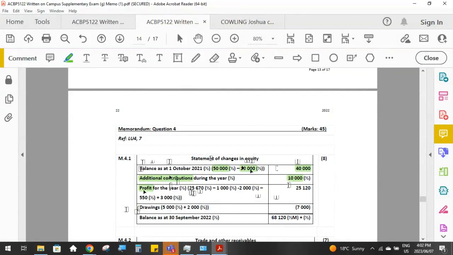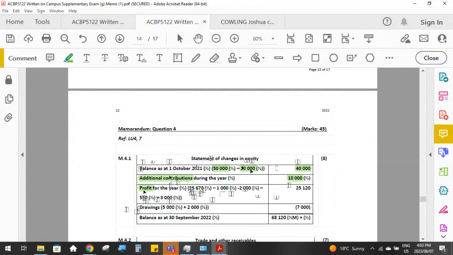Remember, they initially gave us this value of 25,670, which, they said, was our profit before the adjustments. Then we've made a reduction in profit of 1,000 Rand. So what was that? Can you remember? That is the 1,000 Rand worth of inventory that was stolen. We've also reduced the profit by 2,000 Rand and by 550 Rand, and we've increased it by 3,000 Rand.